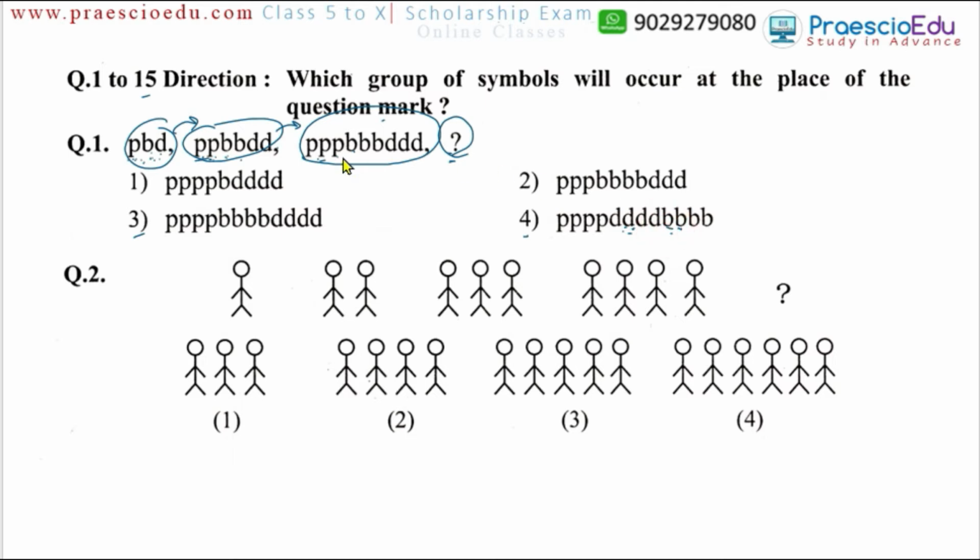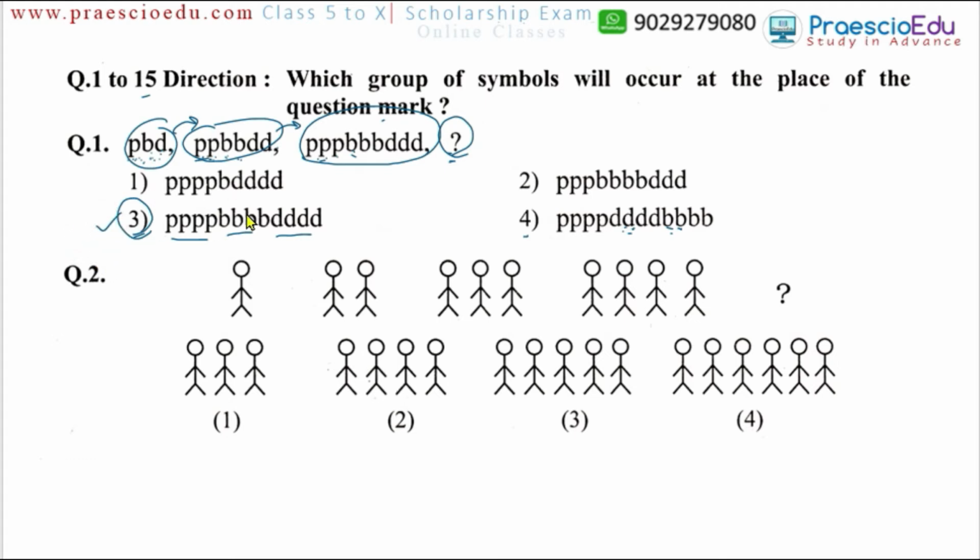But we should take care that the position of the symbol should not change, because in these three terms, is there any position change? No, so it should not be changed. If there is a position change, then we have to understand that position also. But here only the quantity is increasing, so we have to continue that increase, from 3 to 4. 4 means P4, then B4, and D4 times. So this is given in option number 3. So option number 3 is the correct one.